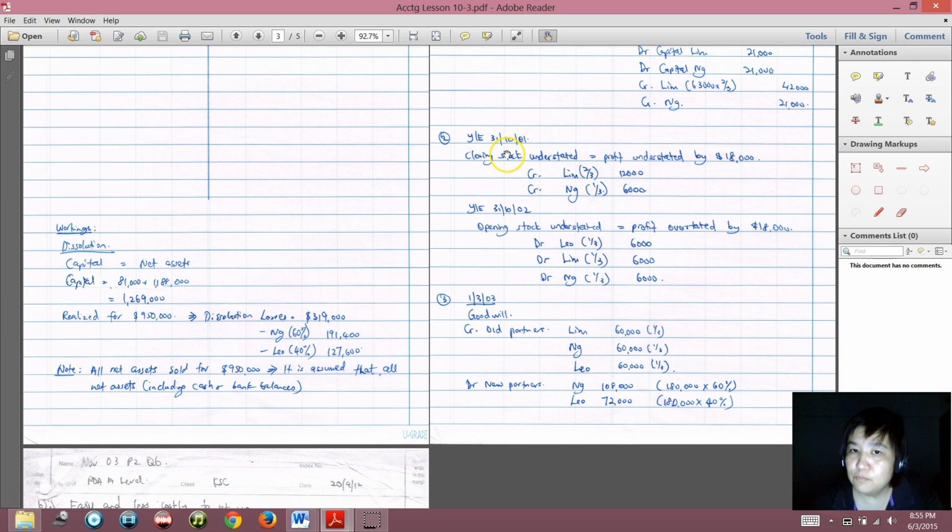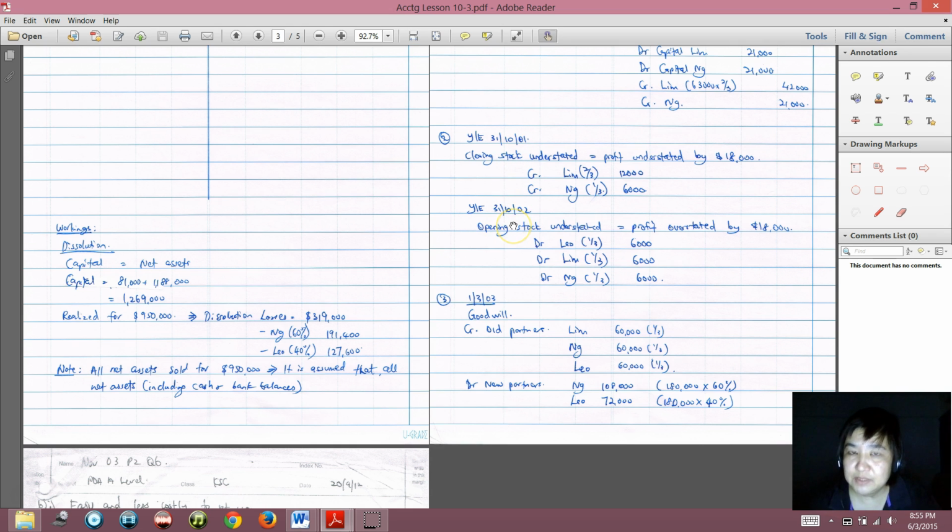Okay, so when the closing stock for the year ended 31 October 2001 was understated. So you see, the closing stock for 31 October 2001 will be the same as the opening stock for 1 November 2001.